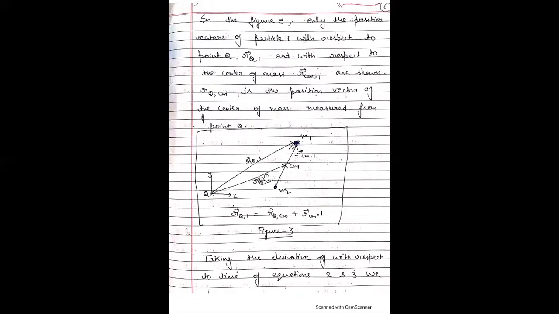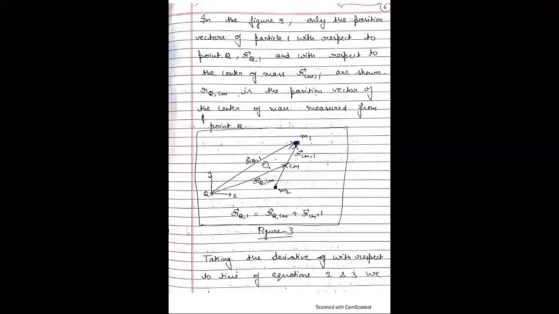Therefore rQ1 is equal to rQCM plus rCM1. Similarly, if we draw a line here, then rQ2 is equal to rQCM plus rCM2. This is the position vector of particle 2 with respect to the center of mass.